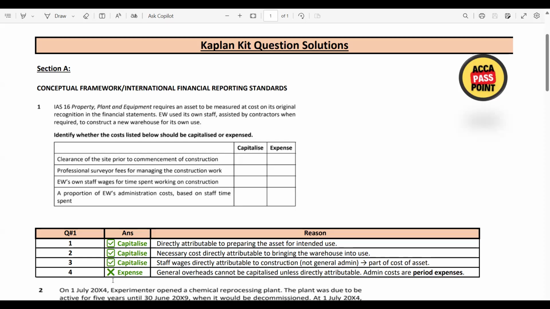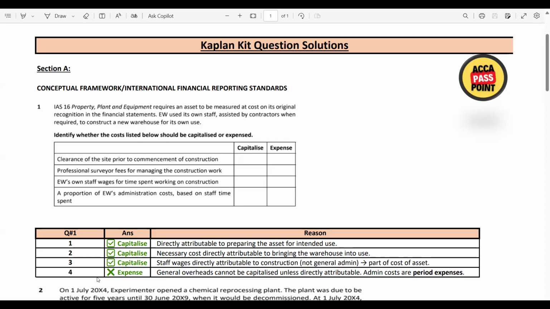I am repeating again before moving to question number two. As per IAS 16 Property, Plant and Equipment, any cost which is directly attributable to the PPE, or which increases or enhances the usage capability of the particular asset, should be capitalized. The remaining costs, such as repair, maintenance or other costs, should be expensed out.